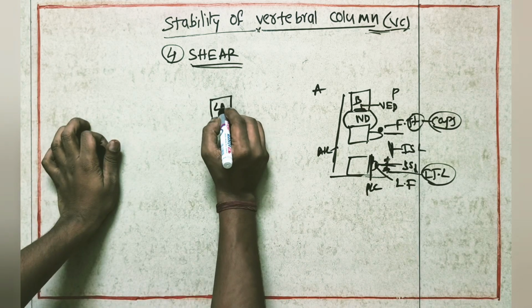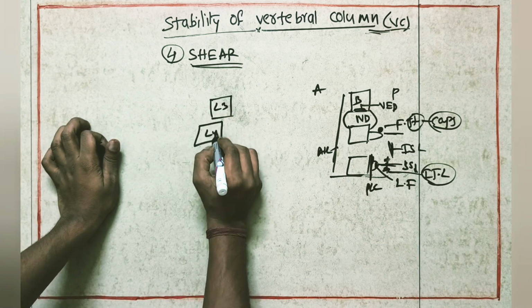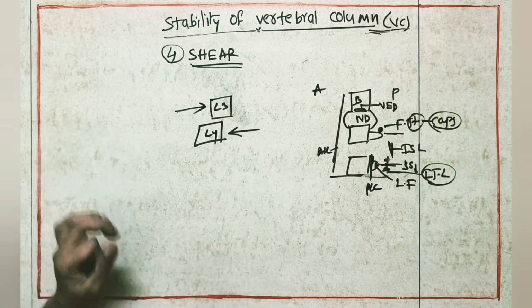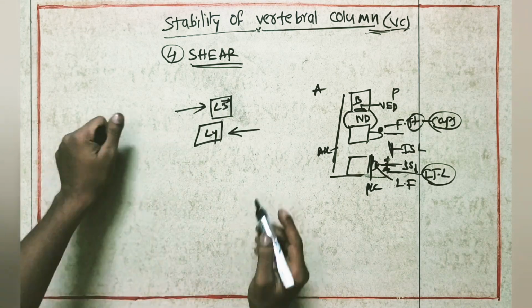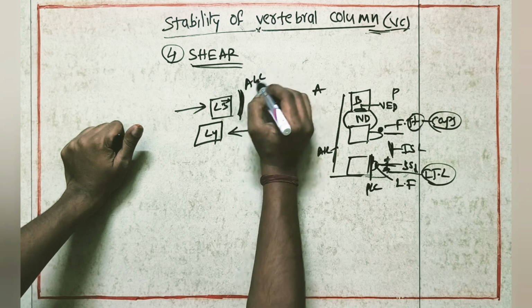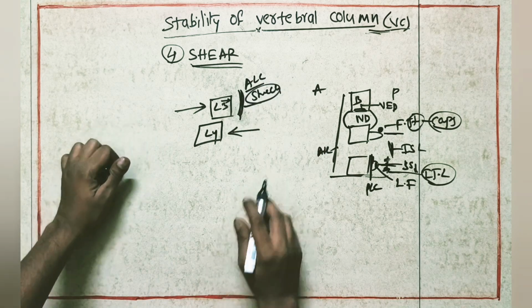Suppose here L3 vertebra is there, here L4 vertebra is there. One force is coming in this direction, one force in the opposite direction. When L3 goes forward, the anterior longitudinal ligament will stretch.